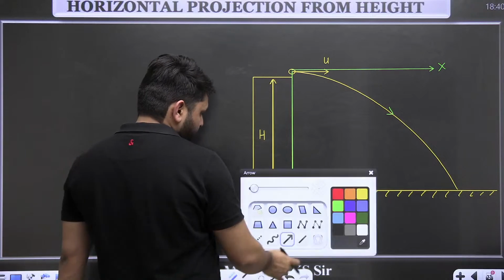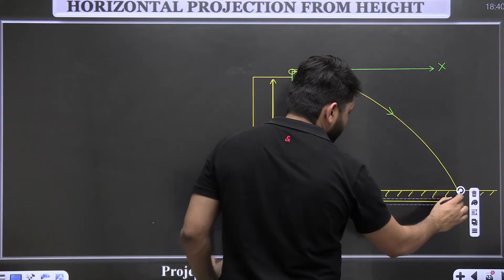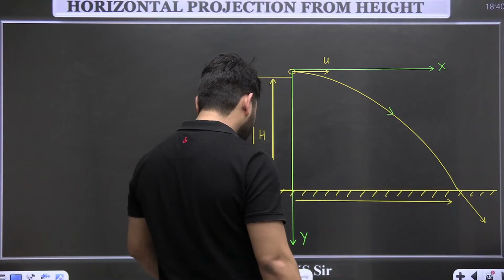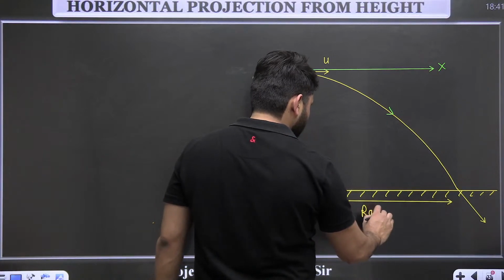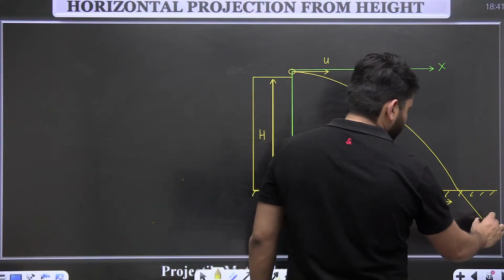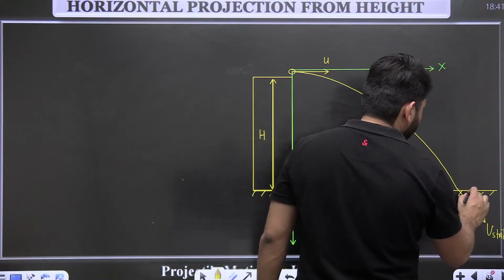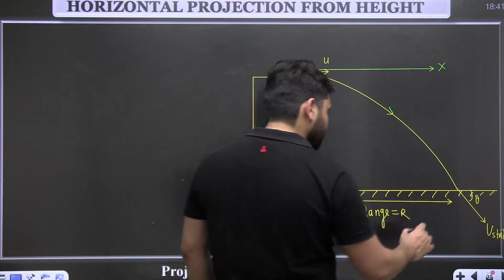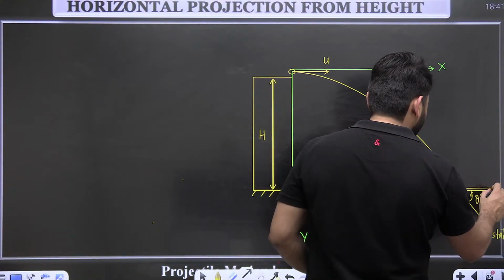Here again we are defining the distances like this. The particle will strike the ground like this. This is the range R, and this is v strike, the speed with which the particle will strike. This angle theta is the angle with which the particle will strike. So you can take the two components of the velocity.